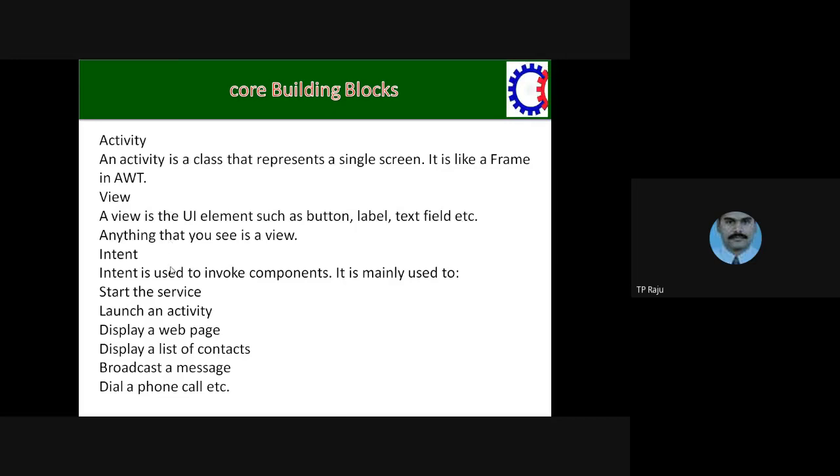Next, view. View is nothing but the UI, the user interface. If you want to interact with the mobile, you require some interface. That interface is called the view.